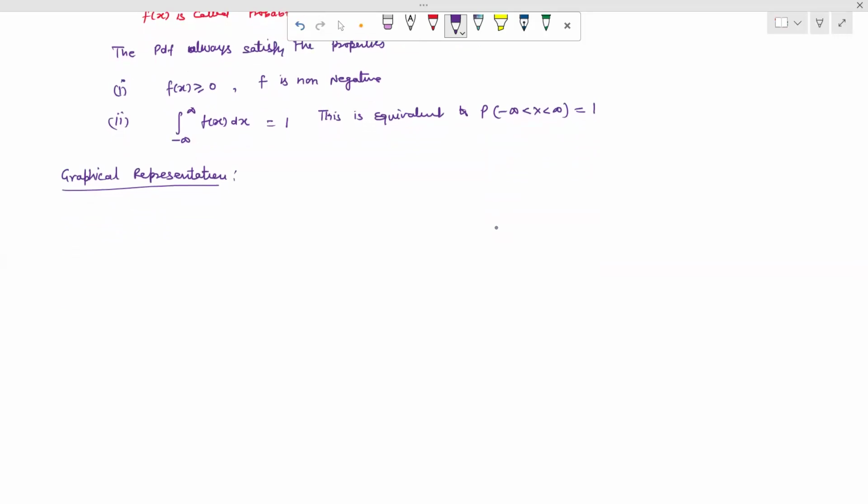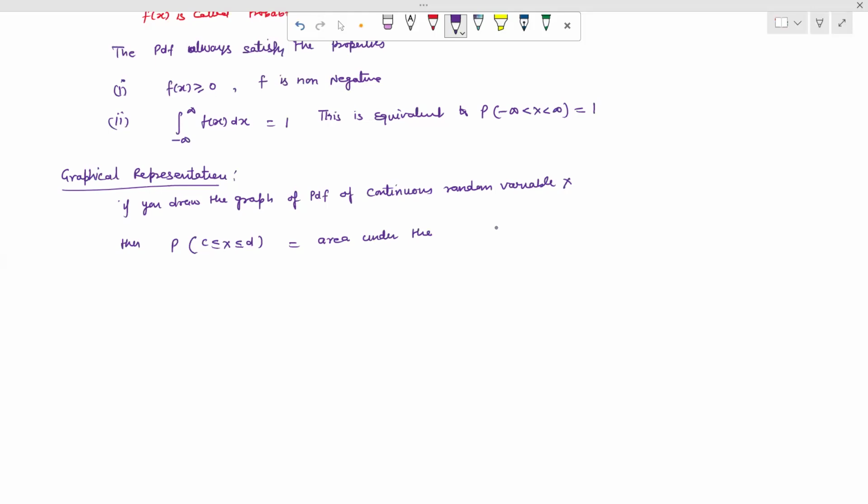So if you draw the graph of a PDF, probability density function of a continuous random variable x, then the probability of x lying between c to d is equal to the area under the curve between c to d.